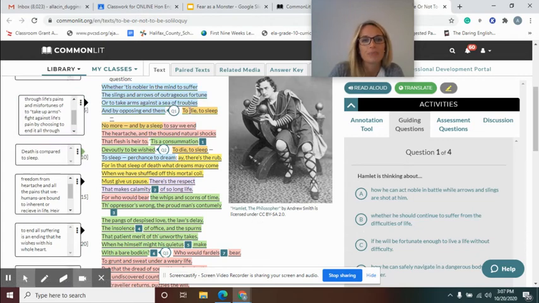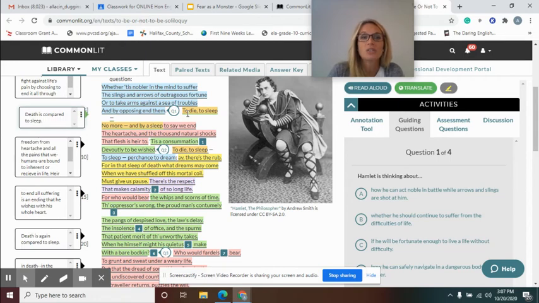All right. Right here it says, "To die, to sleep." Death is being compared to sleep. You've heard people say like the long sleep, or they're going to sleep forever now, or they can sleep peacefully. You know, to die is to sleep, he says.